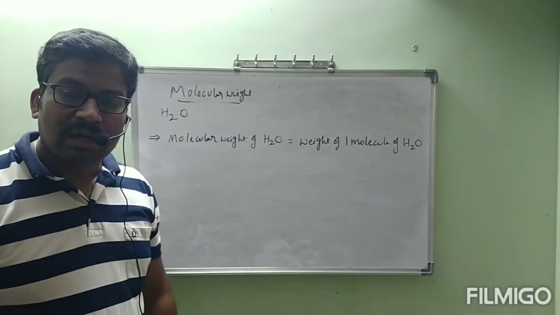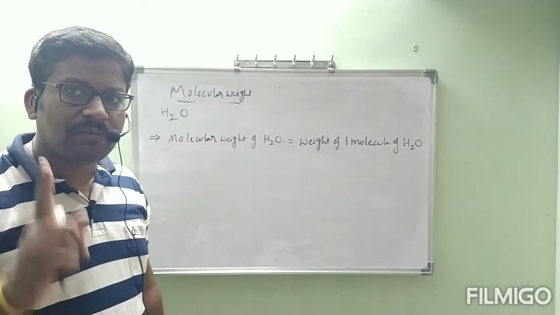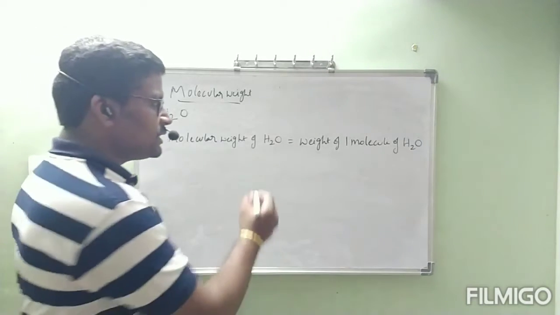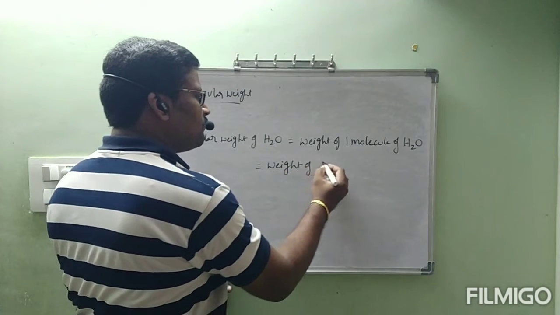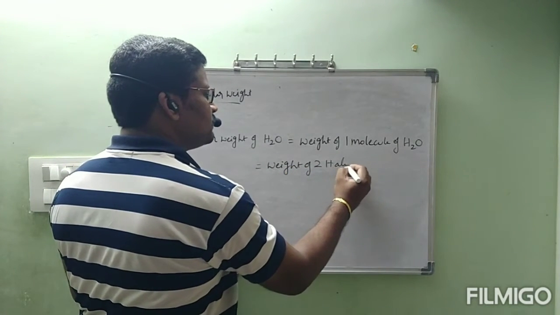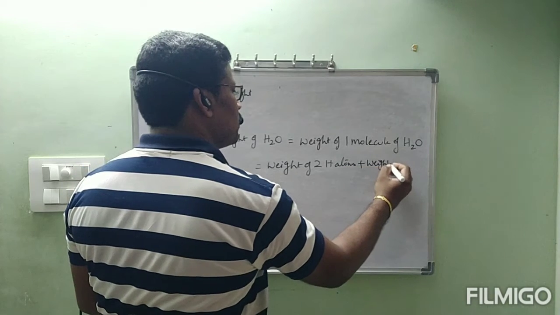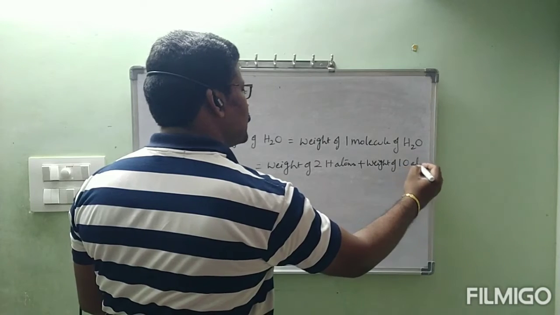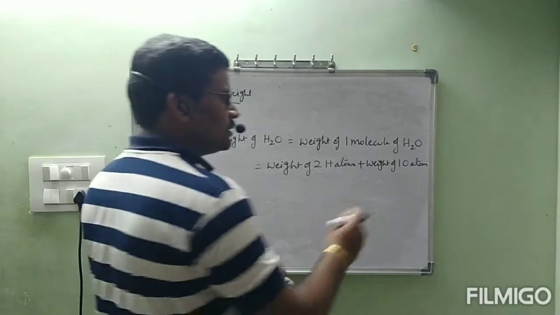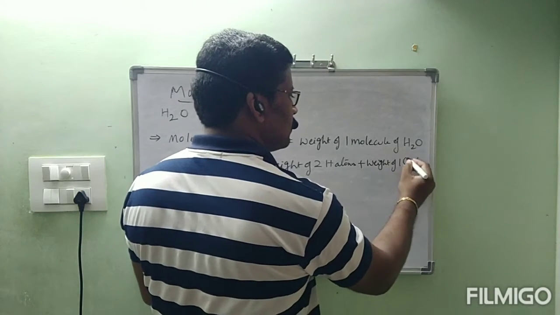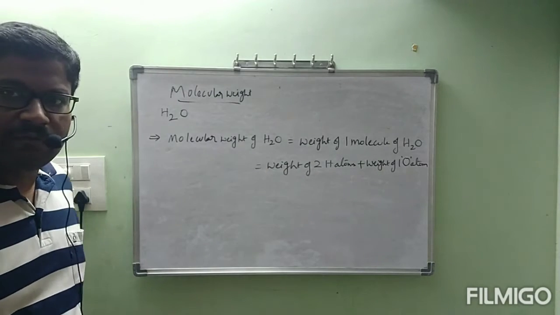Now my question is, one molecule of H2O contains two atoms of hydrogen and one atom of oxygen. So this is equal to weight of two H atoms plus weight of one oxygen atom.